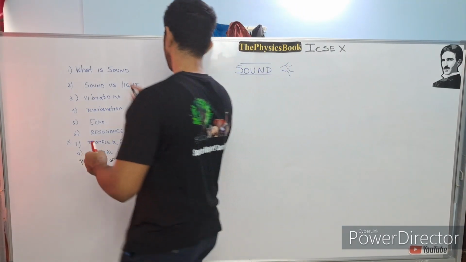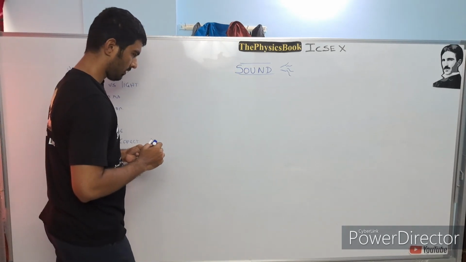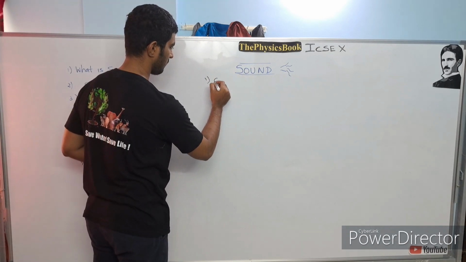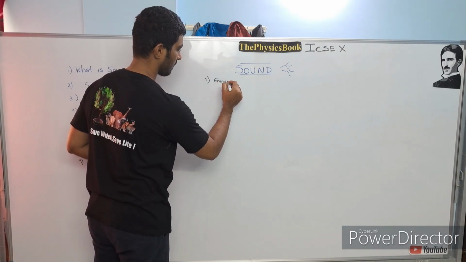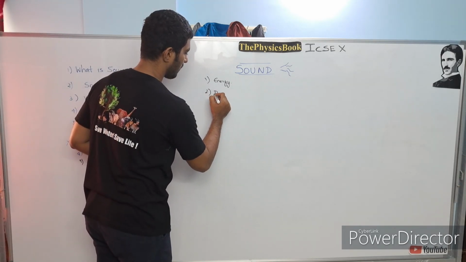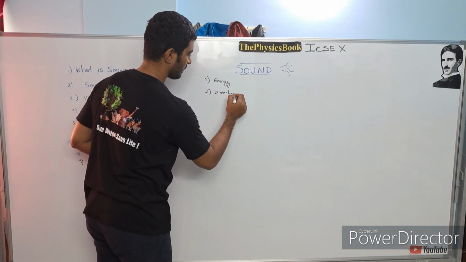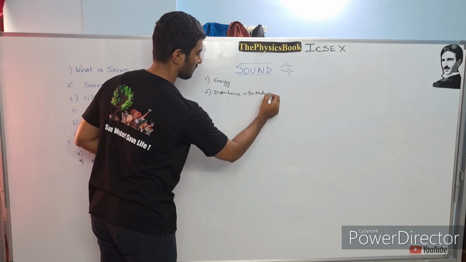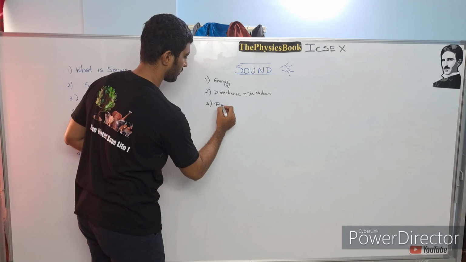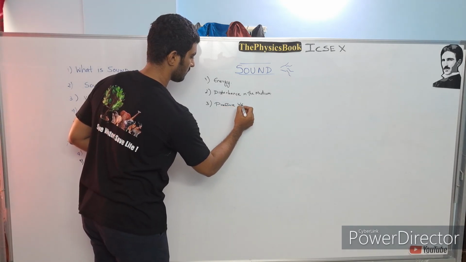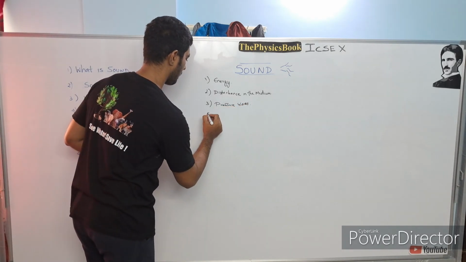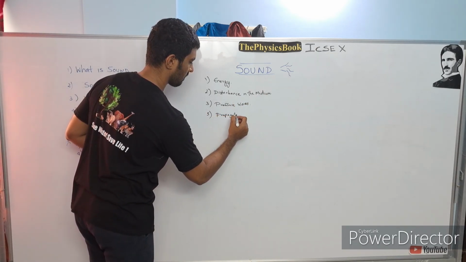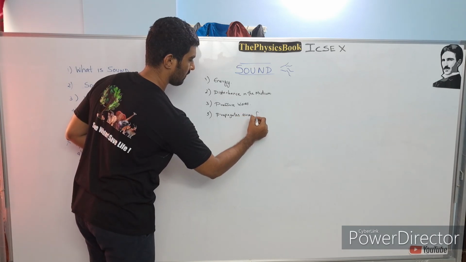So to start with, what is sound? Sound is nothing but a form of energy. So I will just jot down the important key points. What is meant by sound? It's a form of energy which causes disturbance in the medium in the form of pressure waves and that propagates away from the source.